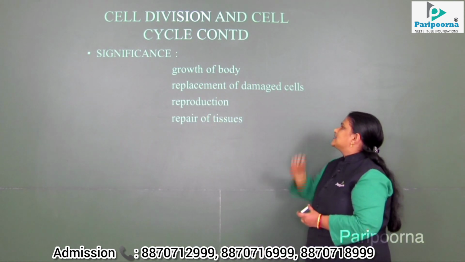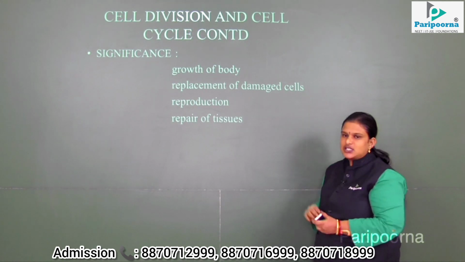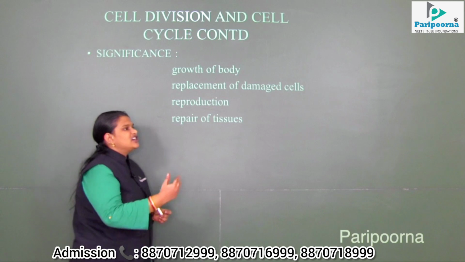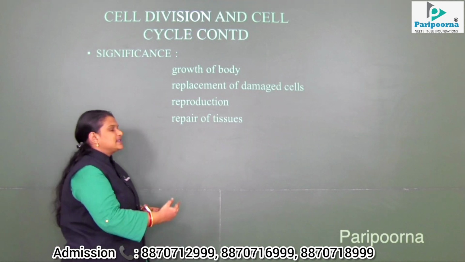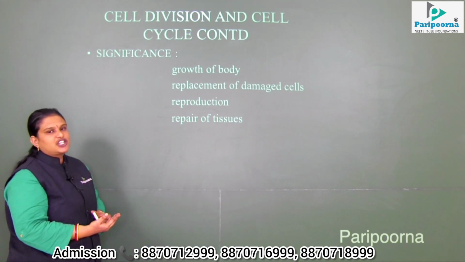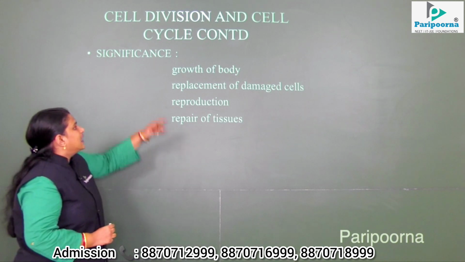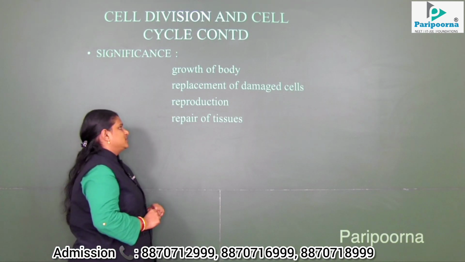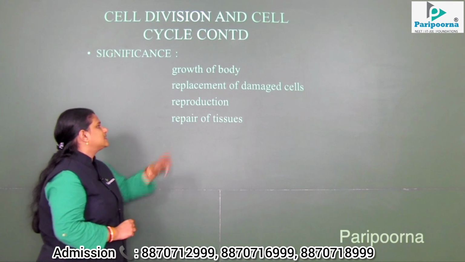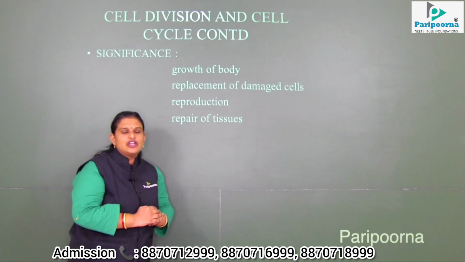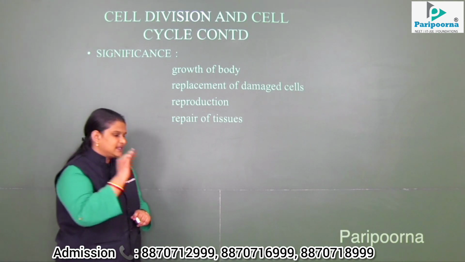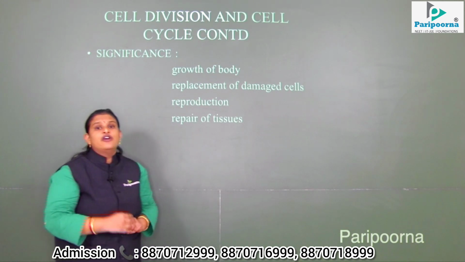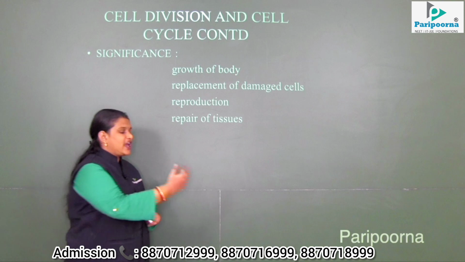The second thing is replacement of damaged cells. When we go through our life cycle, there may be wear and tear of the organs or structures of the organism. That can also be replaced with the help of cell division. The third significance is reproduction. Every living organism in the environment has to replicate its progeny for its development and also for evolution.